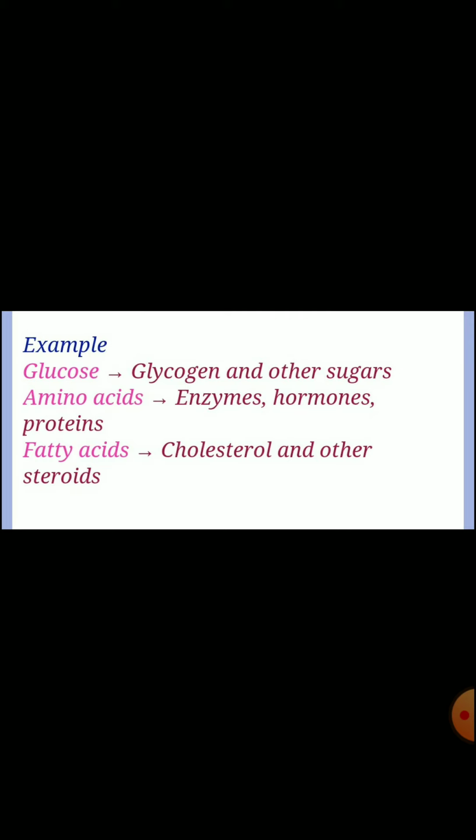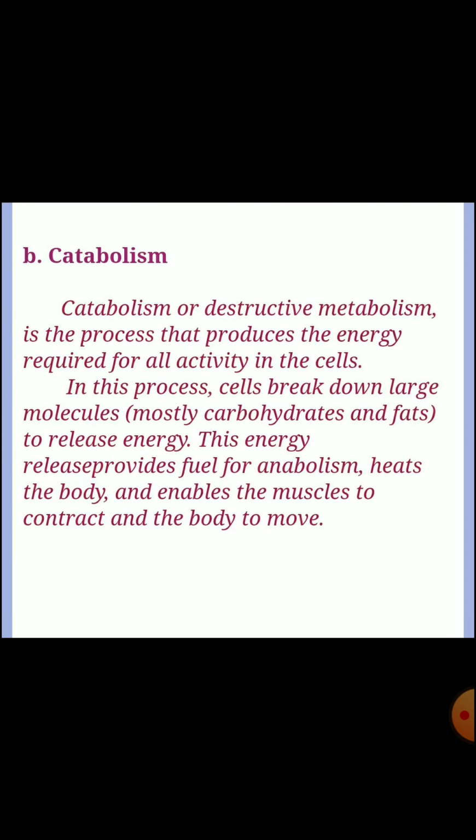Example: glucose, glycogen and other sugars, amino acids, enzymes, hormones, proteins, fatty acids, cholesterol, and other steroids. Next, catabolism. Catabolism, or destructive metabolism, is the process that produces the energy required for all activity in the cells. In this process, cells break down large molecules, mostly carbohydrates and fats, to release energy.